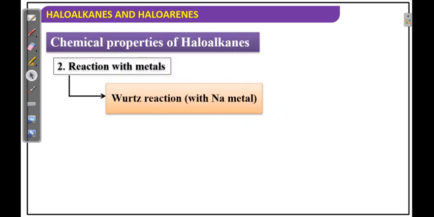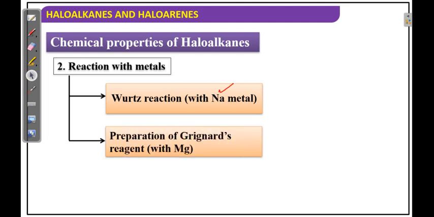Reaction with metals, the first one, which metal? That is sodium metal, Wurtz reaction. Next, this RX reacts with magnesium, that is Grignard's reagent, a very important reagent. So many compounds we can prepare from this Grignard reagent.